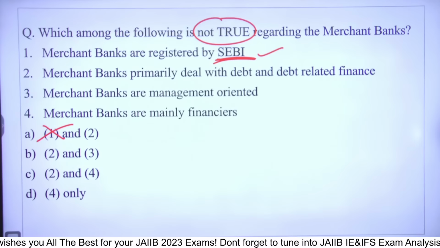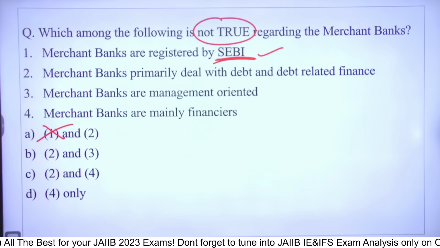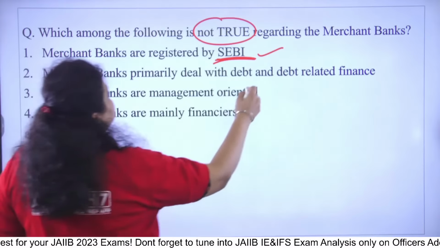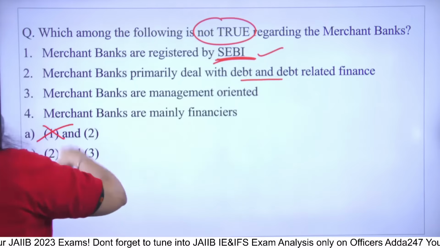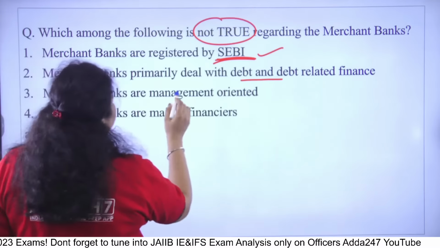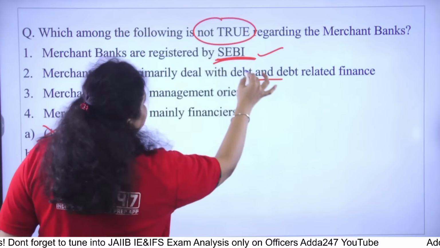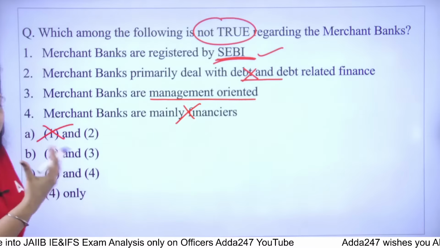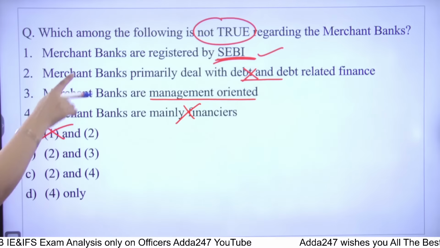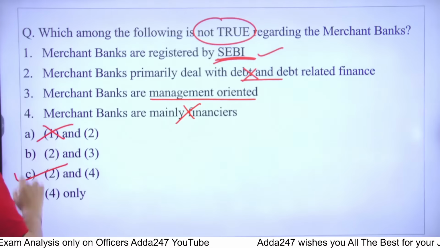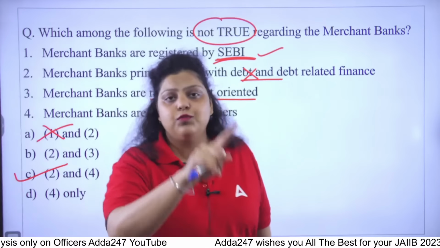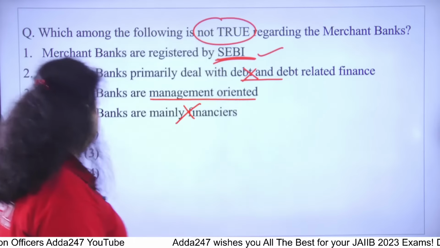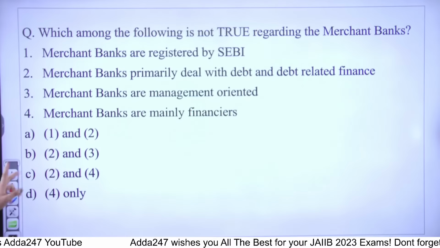Okay, so the statement that merchant banks primarily deal with the debt and debt related finance, and that merchant banks are mainly financiers, are the two statements which are not true. Apart from that, the merchant banks are actually management oriented. So what are the not true statements? The C option is the not true statement. It means second and fourth are not true regarding merchant banks. So right answer will be C.